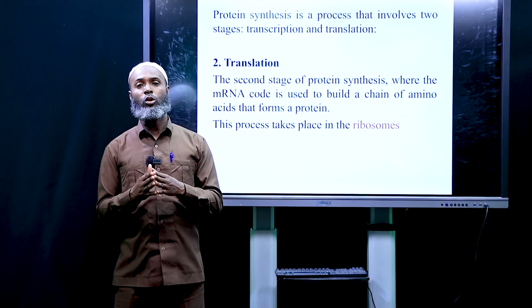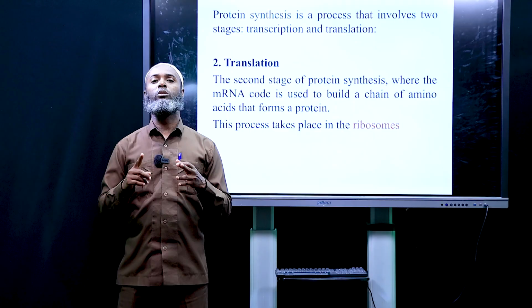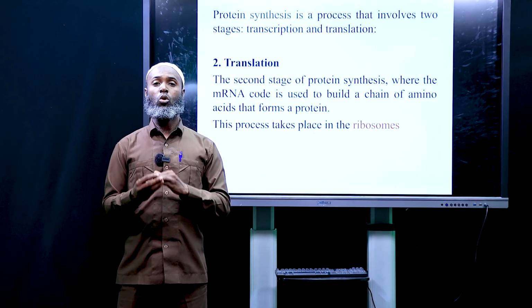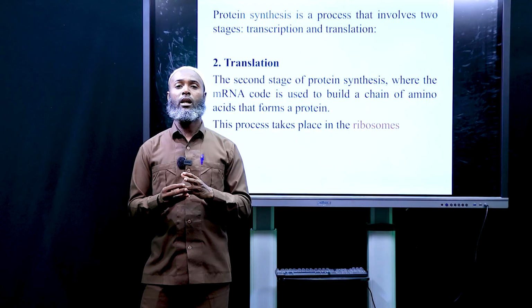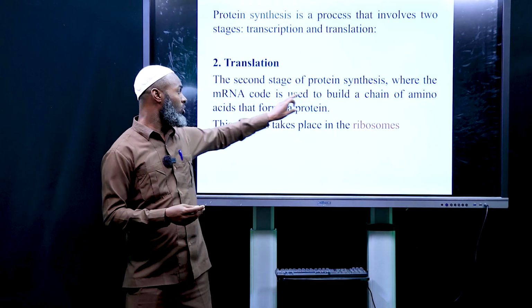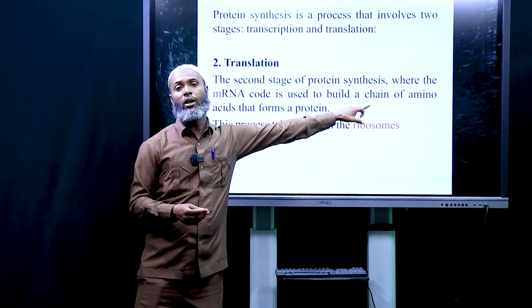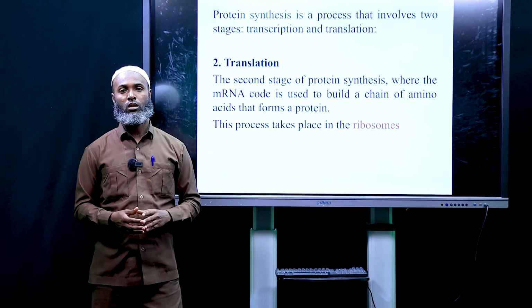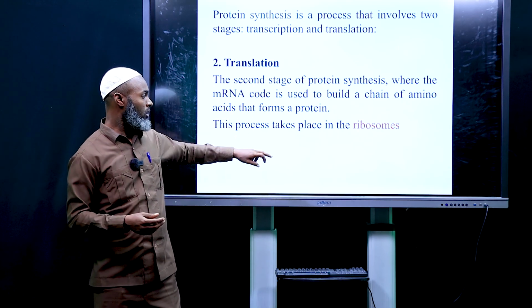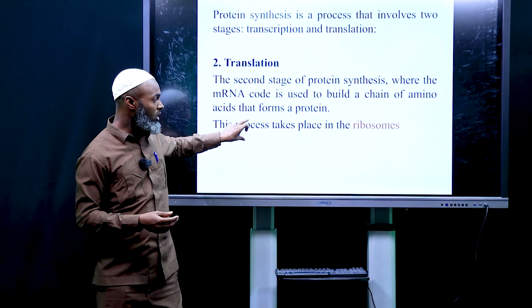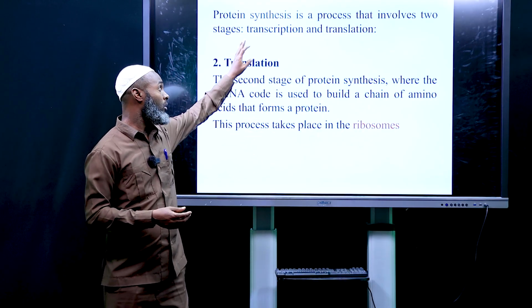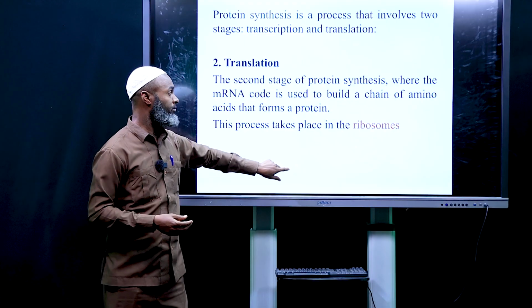So in the ribosome, we do have free amino acids, we do have also messenger RNA. Messenger RNA carries the code. So the messenger RNA code is used to build a chain of amino acids that forms a protein. So the second stage, the last stage of protein synthesis, occurs in the ribosome.